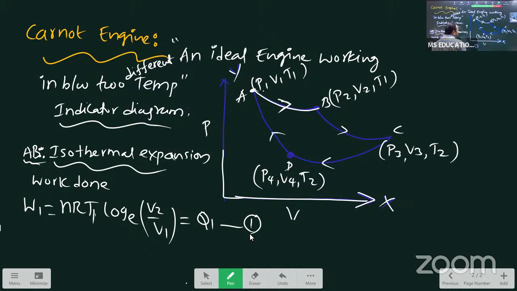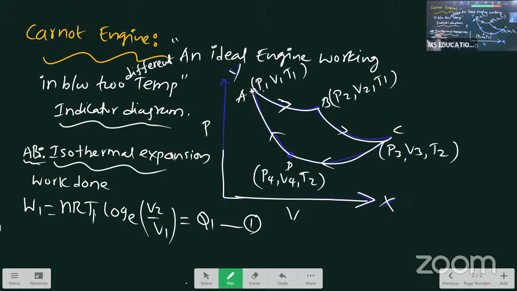AB. Second one is the work done in between BC. Third one is the work done in between CD. Fourth one is the work done in between DA. 2 processes of expansion coming, 2 processes of compression coming. So first A to B work. First I am giving a complete explanation, student. Then after, a shortcut explanation; yesterday I gave the SHM concept also, a short method. This question within 5 to 6 steps you get the answer. Before that, listen to the individual steps with individual work done equations.